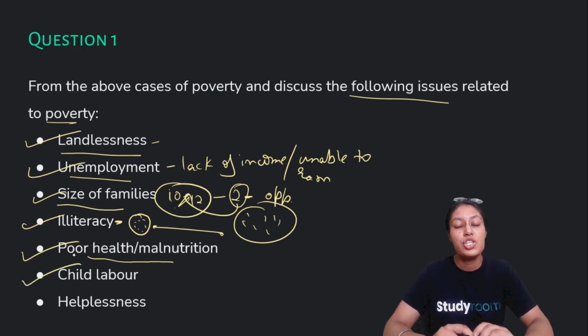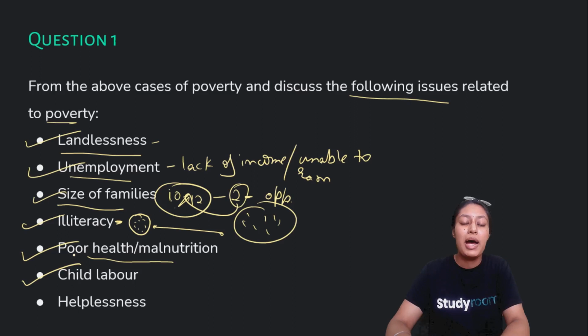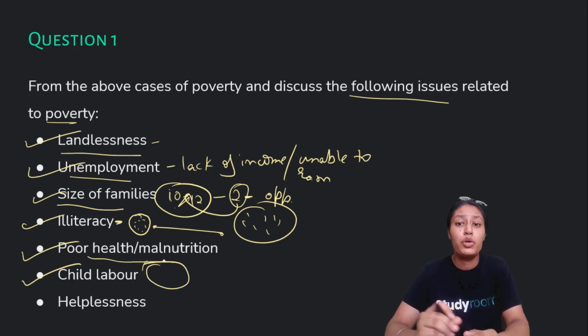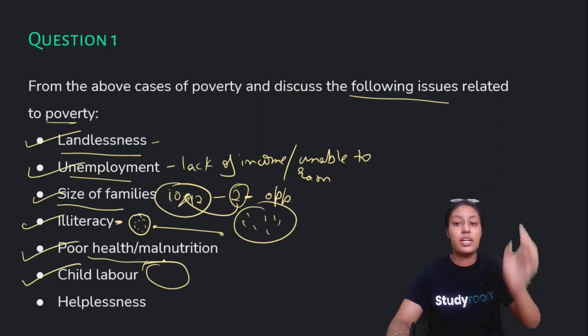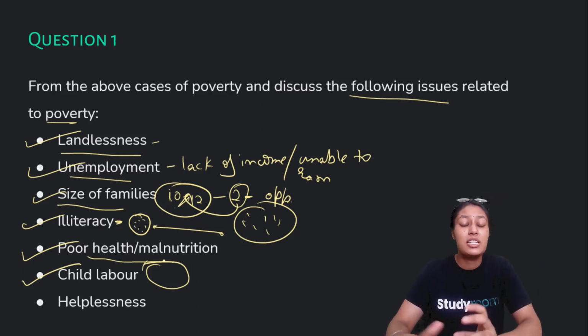Second last is child labor. Child labor is, although it is banned by law and has been made illegal by our government, still prevalent at a very high level in various places. Now, what are the reasons for high child labor? These are all reasons enough to tell why a child is forced to do some work, because the family requires income, and as soon as the child becomes capable of doing something, they want him or her to earn, so that they can help in meeting the needs of the family.